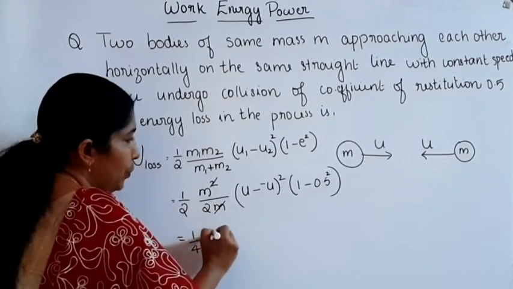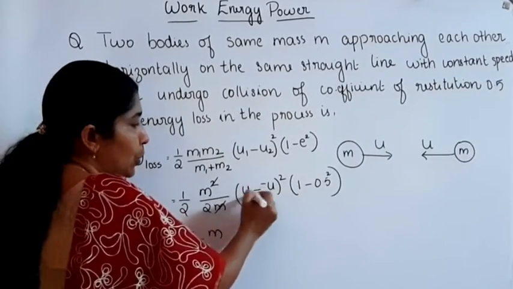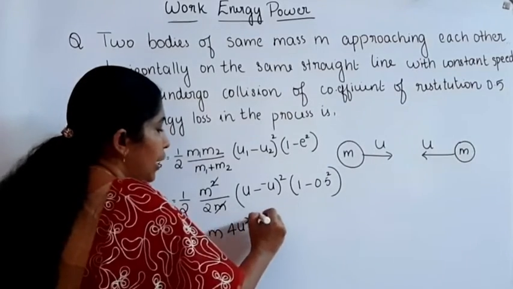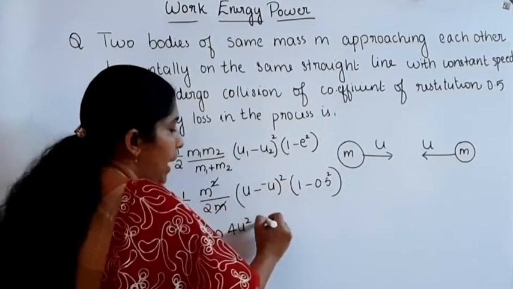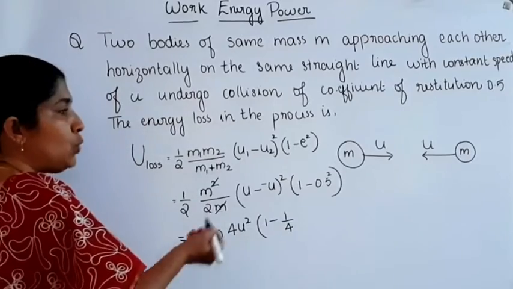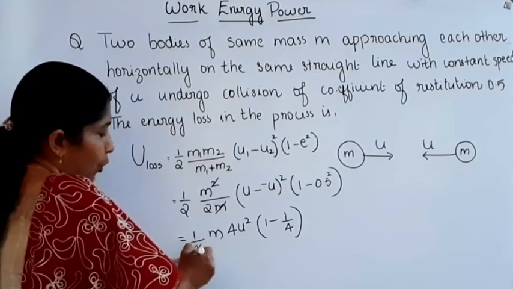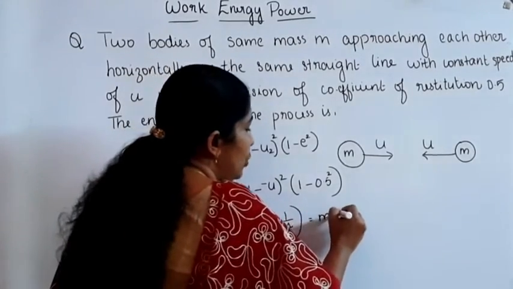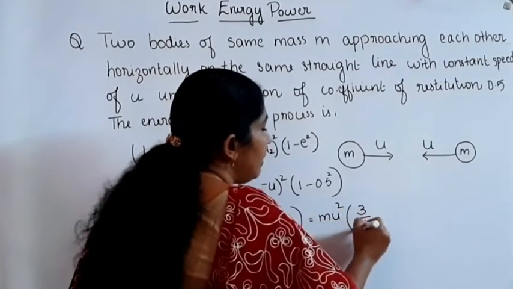1 by 4 into m into, what about here? u minus minus u, that's equal to 2u. 2u the whole square is equal to 4u square, into 1 minus 1 by 2 square. 0.5 is equal to 1 by 2, and 1 by 2 square is equal to 1 by 4. The 4 gets cancelled, then m u square into 1 minus 1 by 4. 1 minus 1 by 4 is equal to 3 by 4.